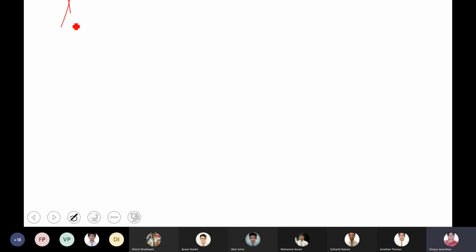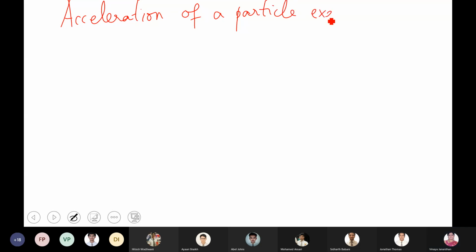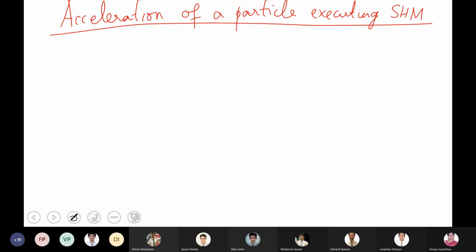Okay. Acceleration of a particle executing simple harmonic motion. So the displacement of the particle at any instant.